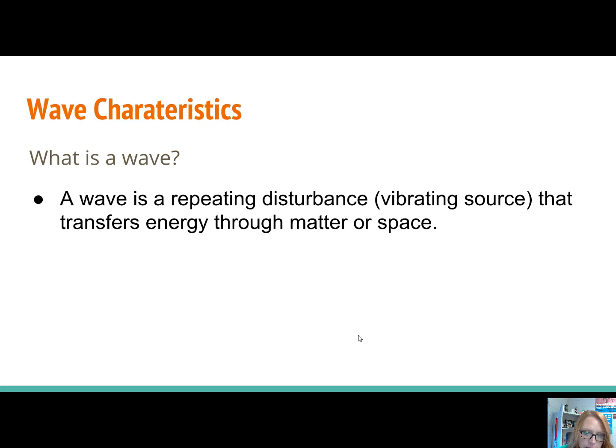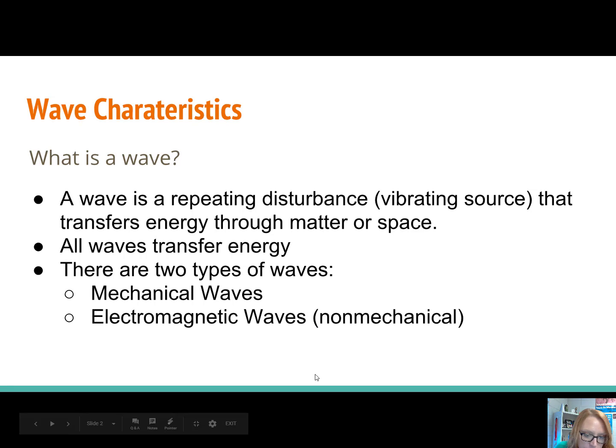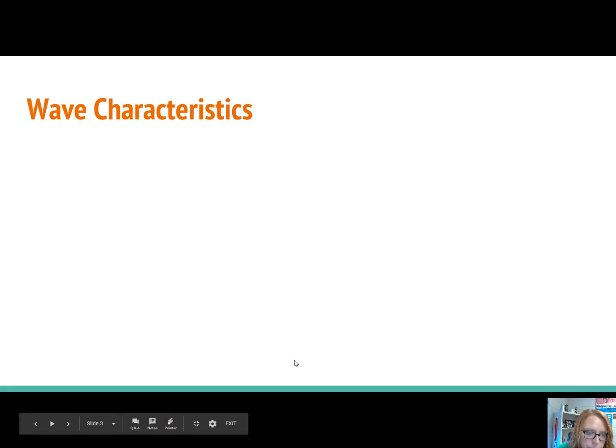A wave is a repeating disturbance, and it's usually started by a vibrating source, and that wave transfers energy through matter or space. Now all waves transfer energy. It doesn't matter which type of wave it is. And there are two types of waves. We have mechanical waves and we have electromagnetic waves. Now another name that you might see instead of electromagnetic is non-mechanical.